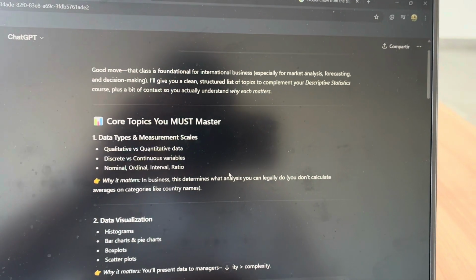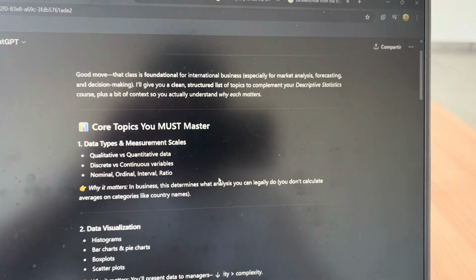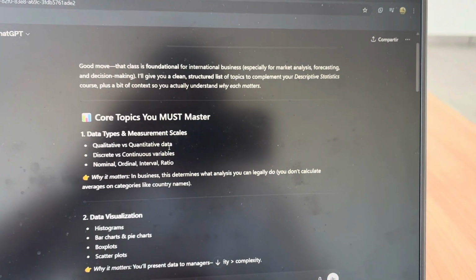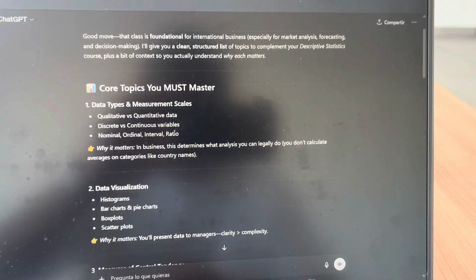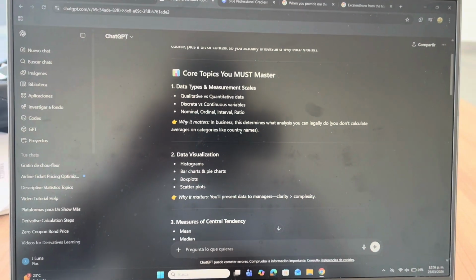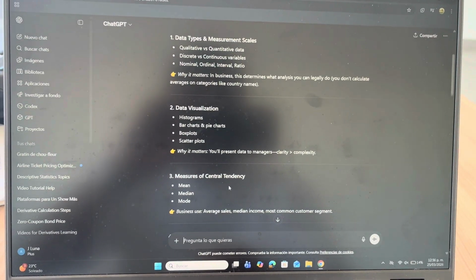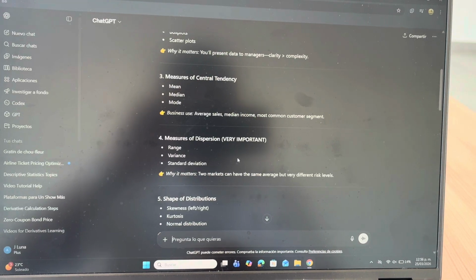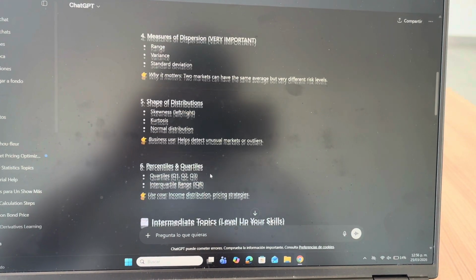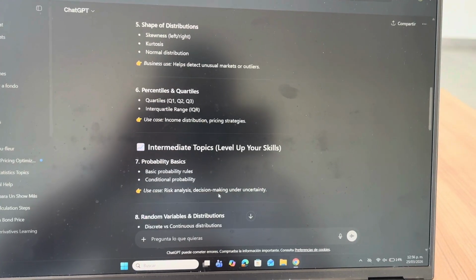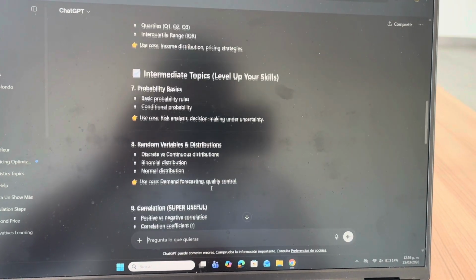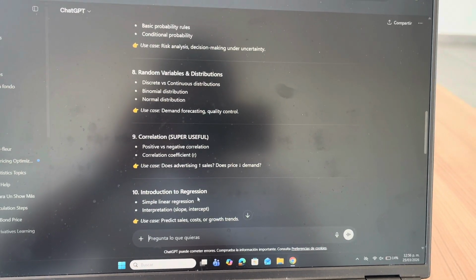But then it gave me the following list, and I will choose one of them to ask GPT to provide me an exercise so I can understand better, and then I'll show you step by step how it helped me. These are the core topics: data types and measurement scales, data visualization (histograms, bar charts, and pie charts), measures of central tendency, measures of dispersion, which it says is very important, shape of distributions, percentiles and quartiles. Then intermediate topics, depending on your skill level: basic random variable distributions, correlation, super useful, and introduction to regression.